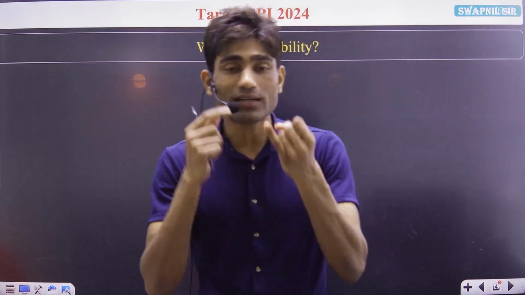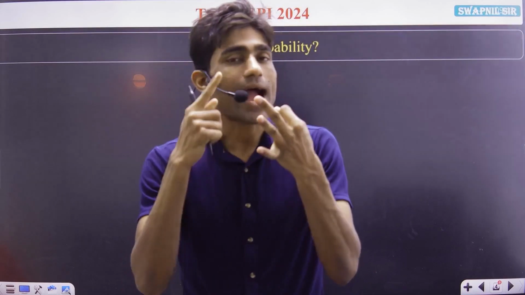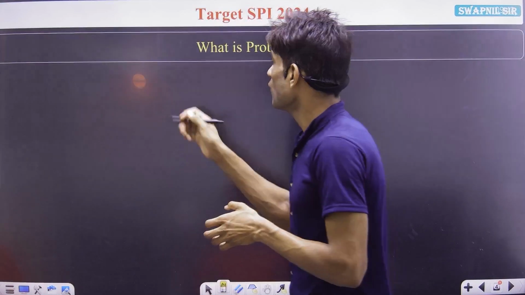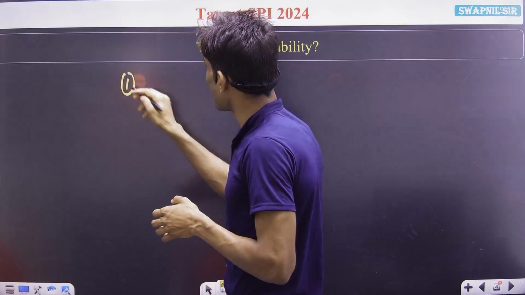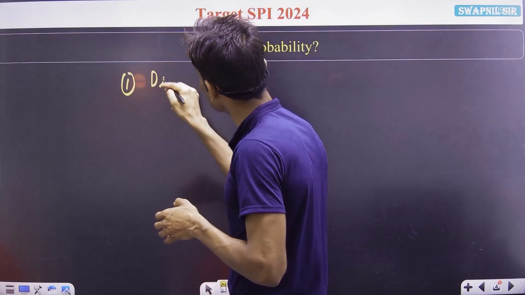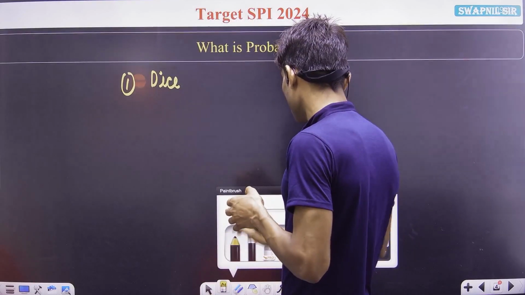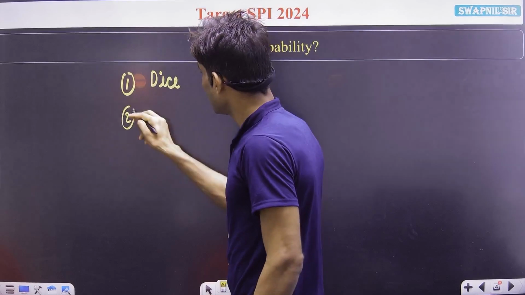As per my observation of previous year question papers, questions based on dice, coin, and a deck are very important. I found most of the questions based on these only. Where do the questions mostly come from in your SPI exam? First it comes from dice. Next, a deck.